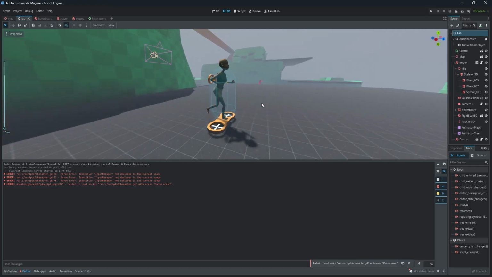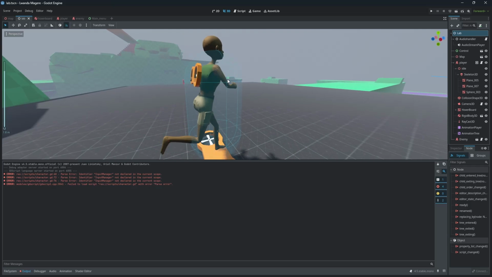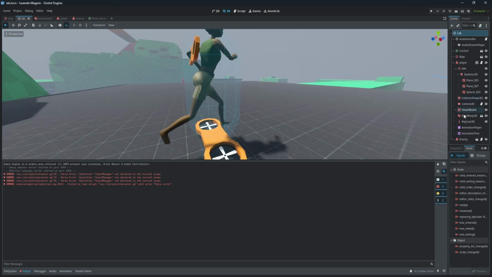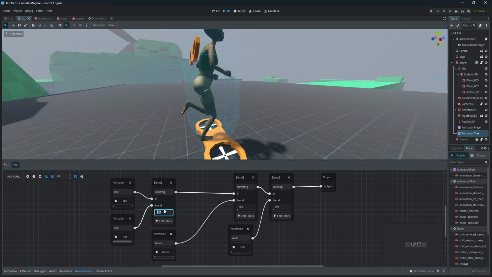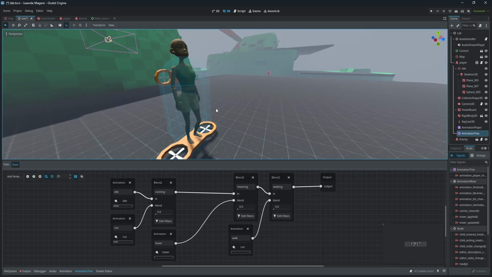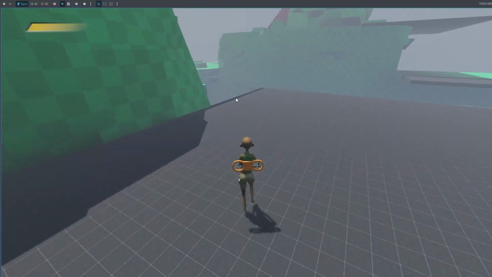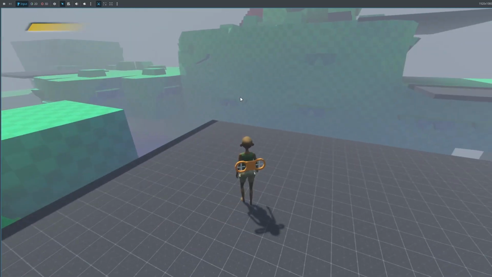So this is a prototype of a game I'm working on. You can see currently the default animation that's playing here is the run animation. So let me just let the idle one play. Okay, so basically the concept is to have a game where the main movement mechanic is just the character walking around and also hovering.